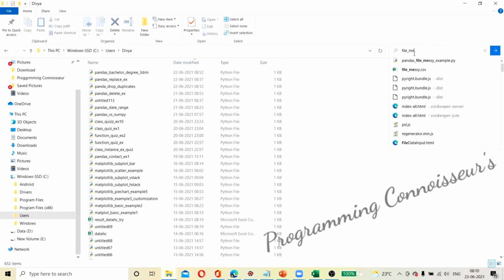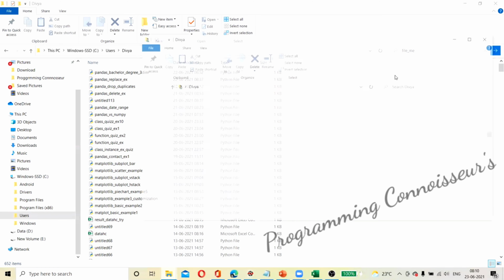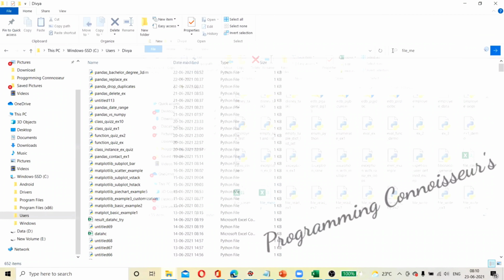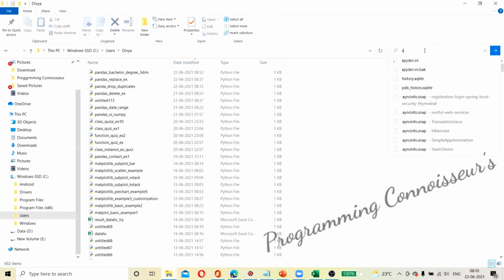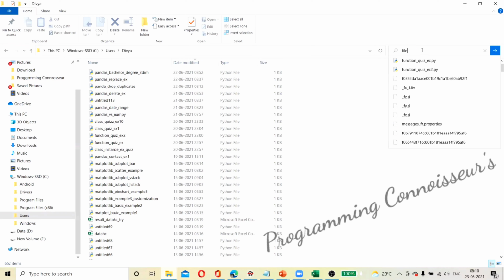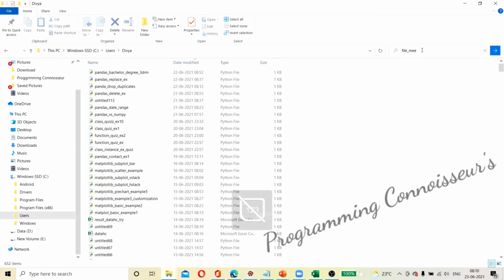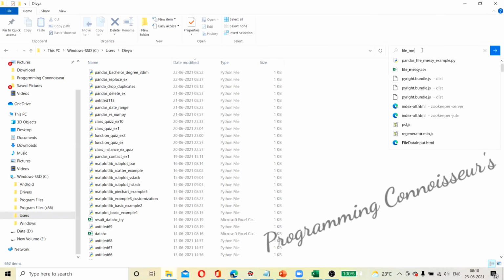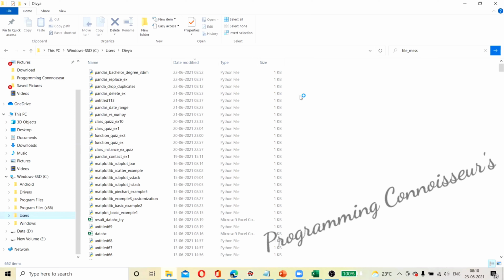We will say open file location, and then open this file messy.